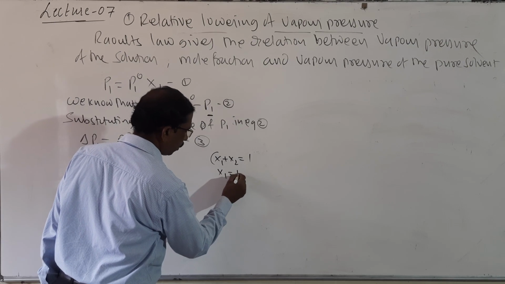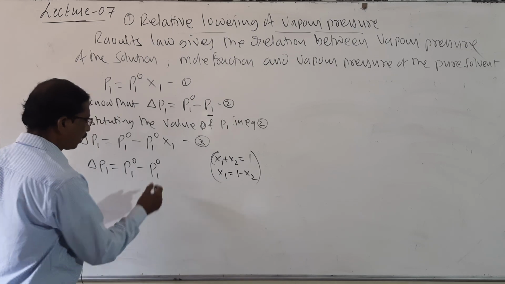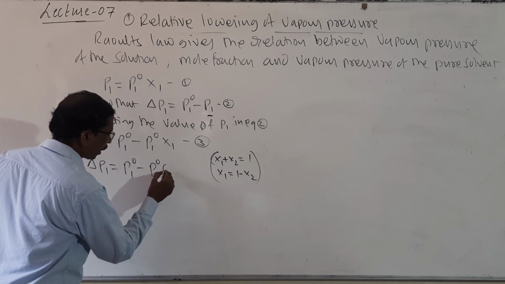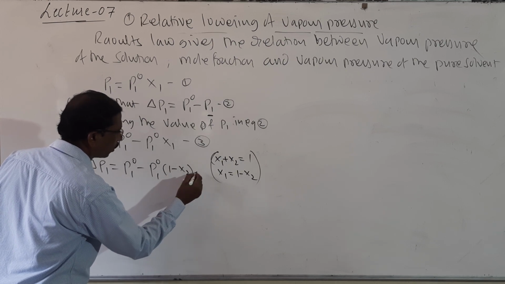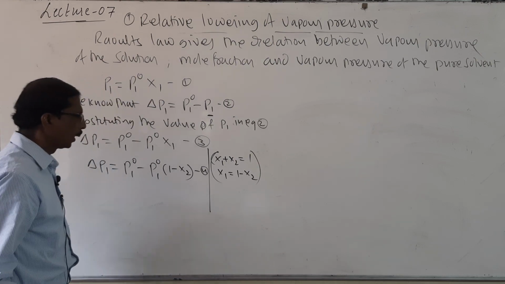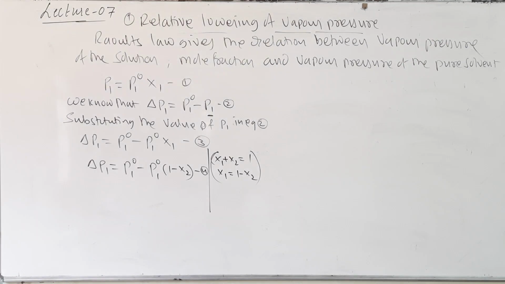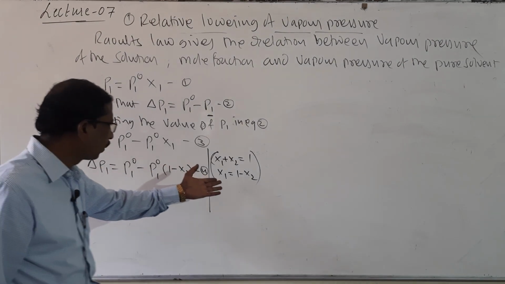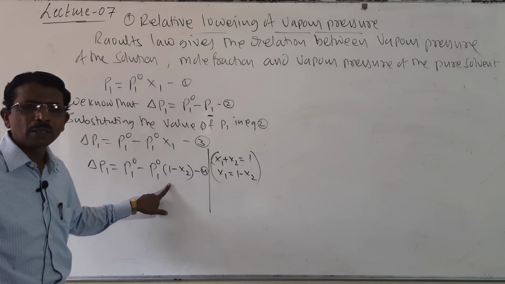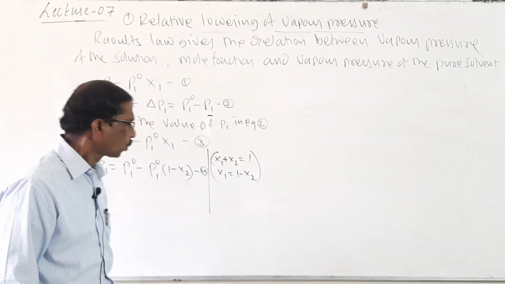Therefore, X1 is equal to 1 minus X2, equation number 4. I think it is clear to you all up to this. So then, students, look here.